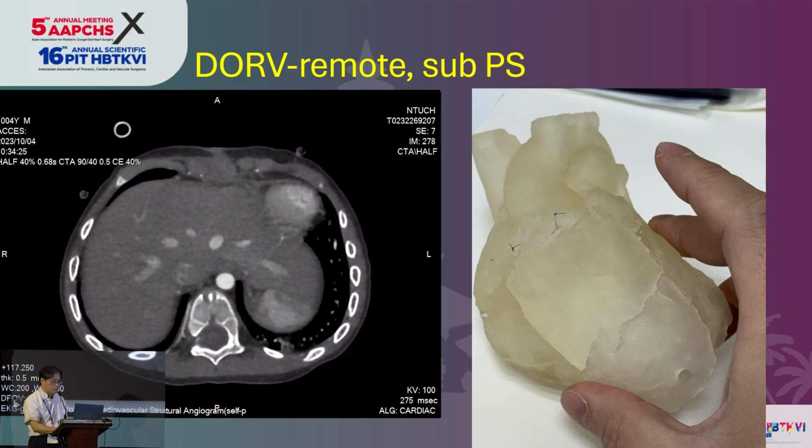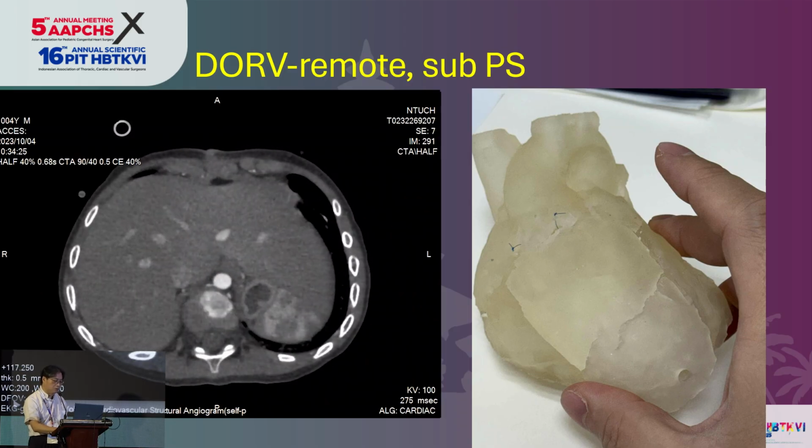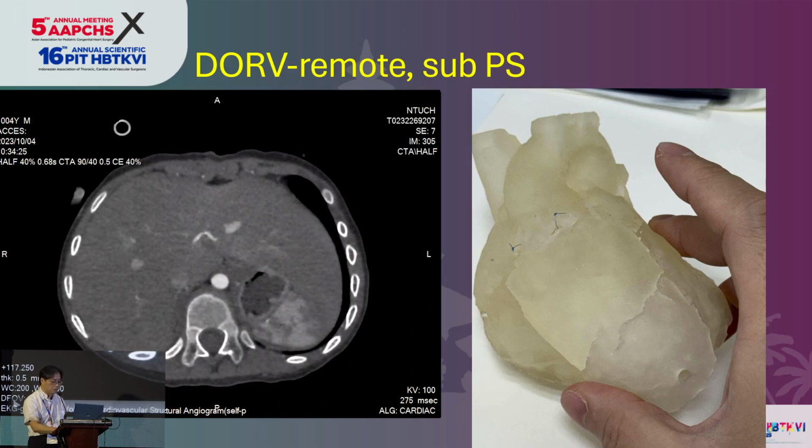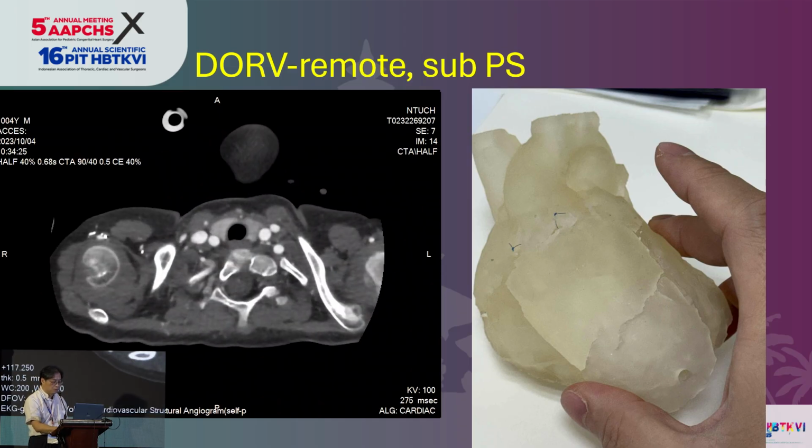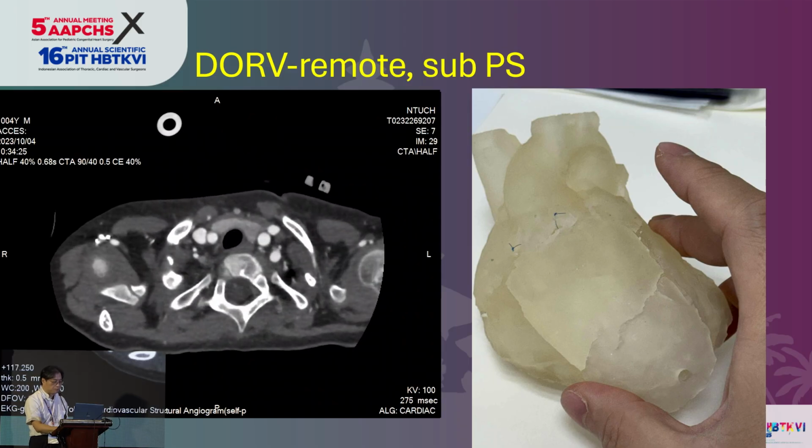And after discussion about TCPC or biventricular repair, finally we decided to make a 3D printed model to simulate the operation.